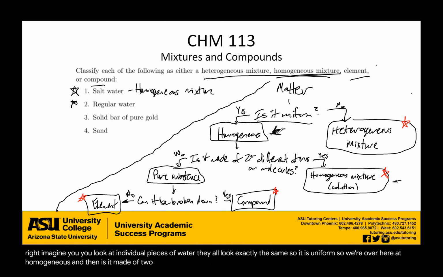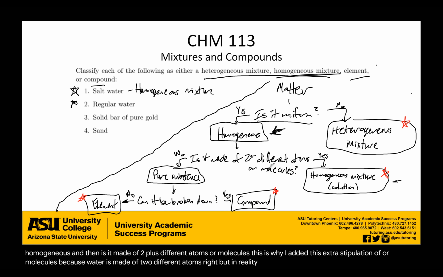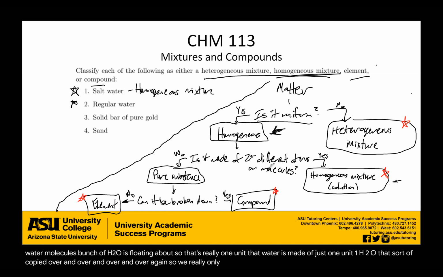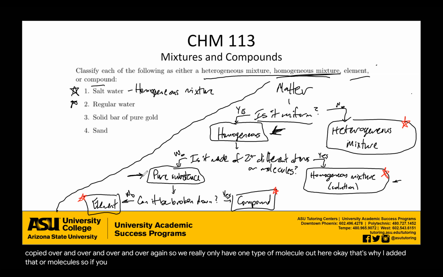And then is it made of 2 plus different atoms or molecules? This is why I added this extra stipulation of or molecules. Because water is made of 2 different atoms, right? But in reality, if you zoom in on water, all you'll see is a bunch of water molecules, a bunch of H2Os floating about. So that's really one unit that water is made of. Just one unit, one H2O that's sort of copied over and over and over and over again. So we really only have one type of molecule. So we would go down the no route here. Okay, that's why I added that or molecules. So if you have one type of molecule evenly dispersed throughout, or one type of atom evenly dispersed throughout, we would answer no to this question.